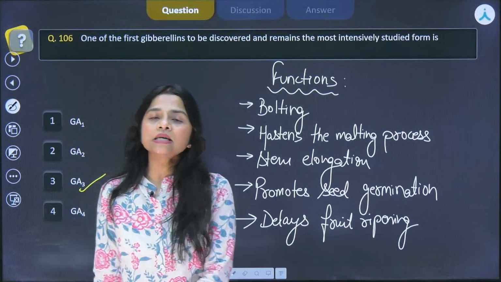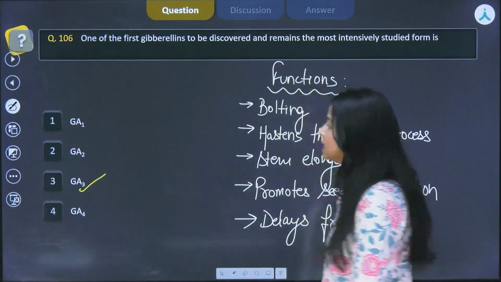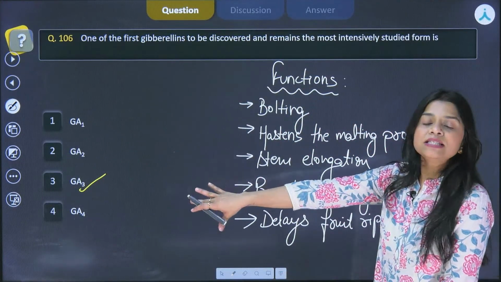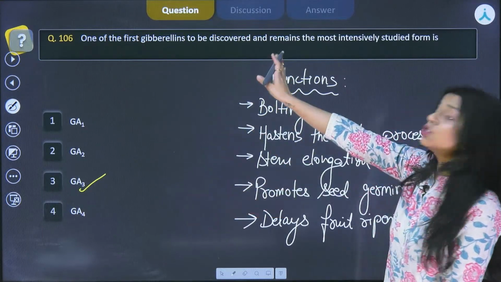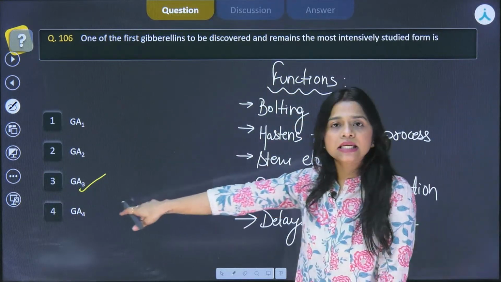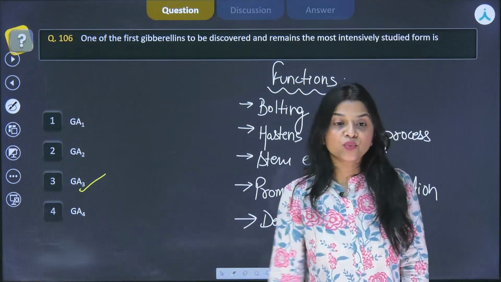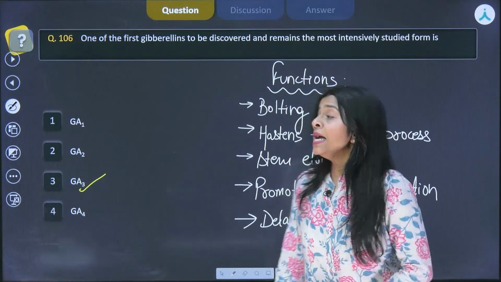These are some of the functions performed by gibberellins, and the most extensively studied form, and one of the first to be discovered, was GA3. All right, I hope this is clear to everyone. Now moving on to the next question.